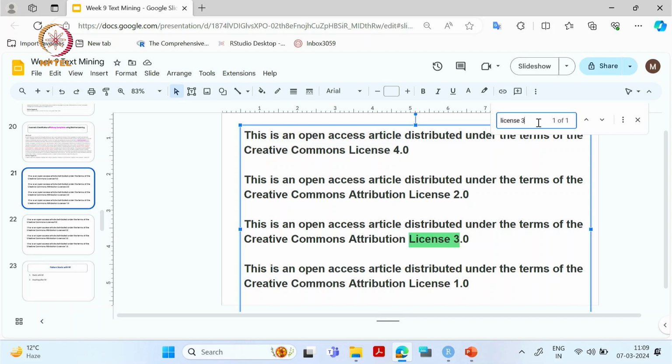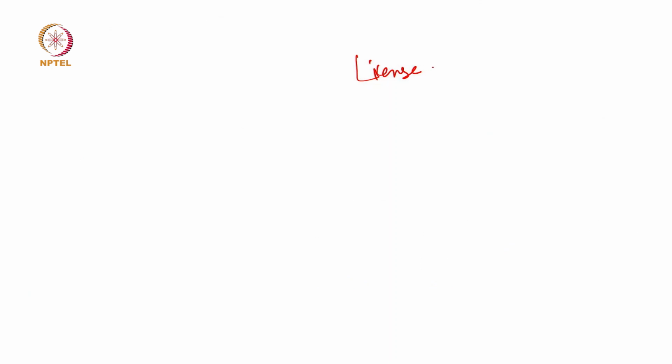So we need some kind of solution that matches license and this number also. So this is our text: license 1.0, license 2.0, license 3.0, license 4.0.